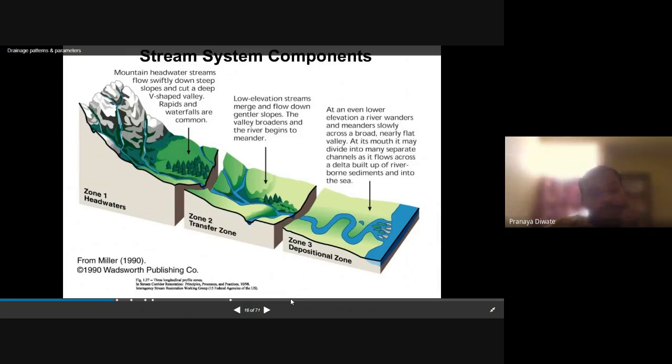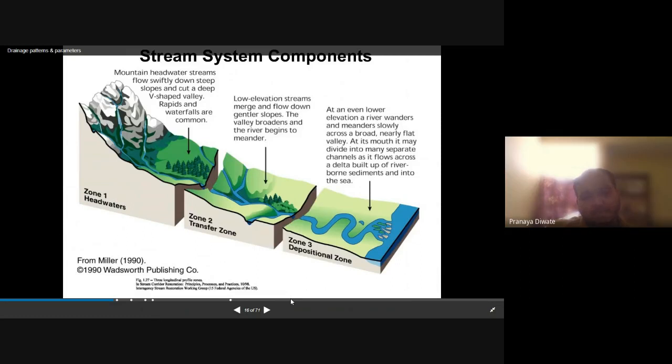The first one is the headwater zone. The second one is the transfer zone. The third one is the depositional zone. At the depositional zone, what exactly is the mechanism of deposition? At an even lower elevation, a river wanders and meanders slowly across a broad, nearly flat valley.